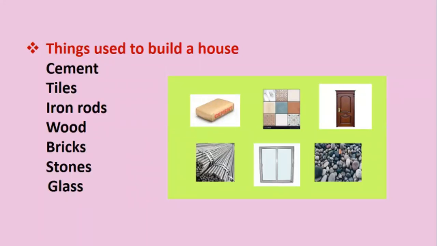Number 1, cement. Number 2, tiles. Number 3, iron rods. Number 4, wood. Number 5, bricks. Number 6, stones. Number 7, glass. So all these materials are used to build a house. What are these? Cement, tiles, iron rods, wood, bricks, stones and glass.